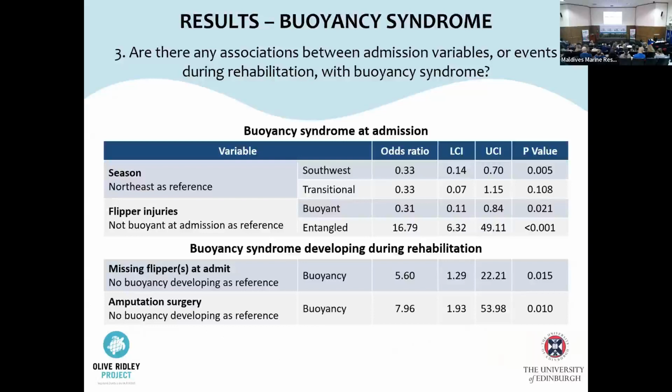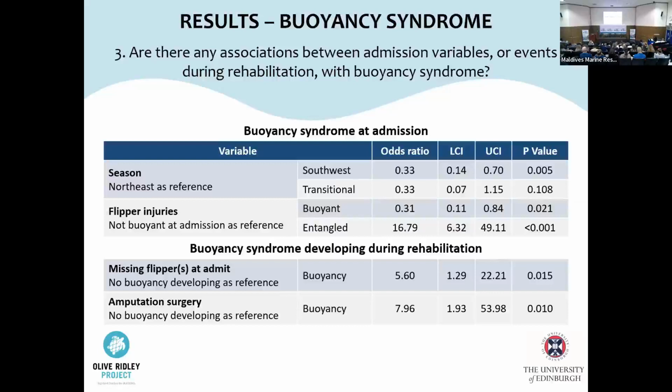There were 11 turtles which developed buoyancy syndrome during their rehabilitation and were not buoyant at the time of admit. Turtles missing flippers at admission had significantly higher odds of developing buoyancy syndrome. And in terms of interventions during rehabilitation, turtles having amputation surgery had significantly higher odds of developing buoyancy syndrome too. However, it is not possible to establish any cause and effect relationship here.